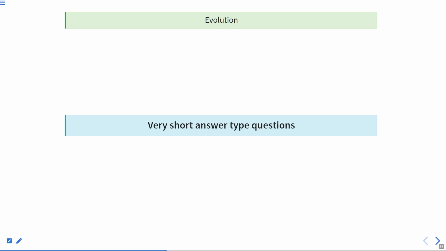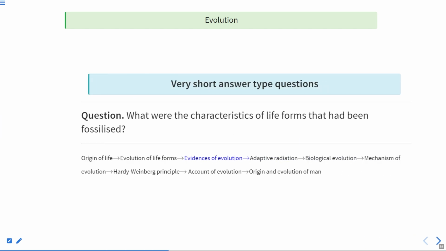Example problems for the topic evolution. In the last session we discussed the multiple choice questions, and in this session we'll be discussing the very short answer type questions. I would like to mention that all the questions in this session are completely NCERT based. So let's start with the first question.